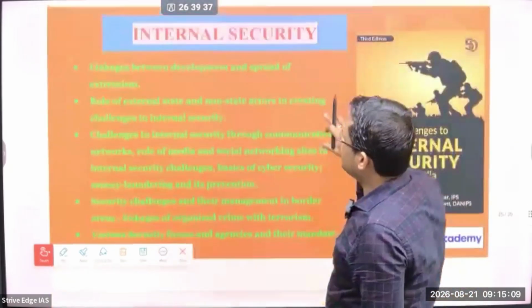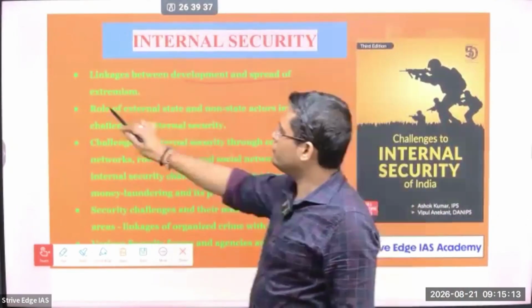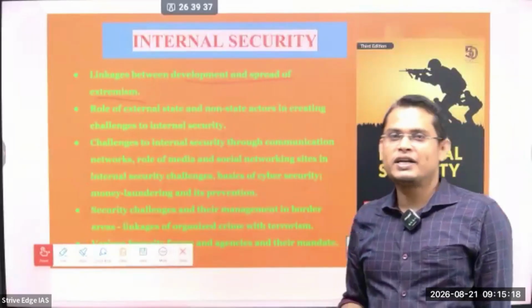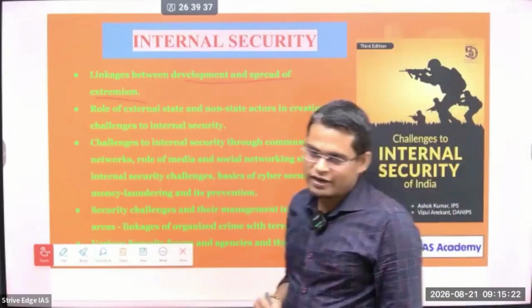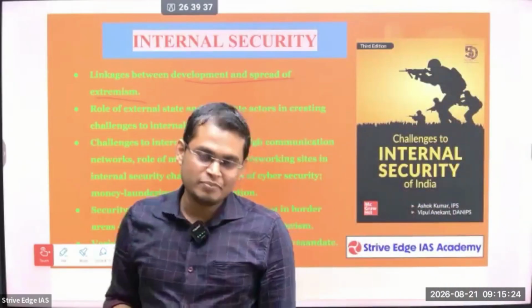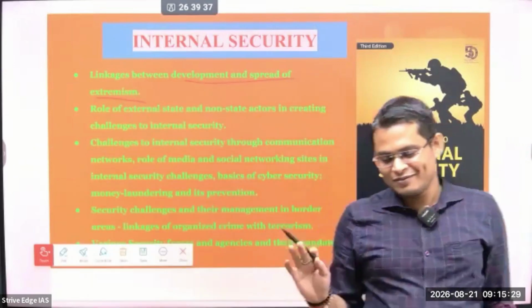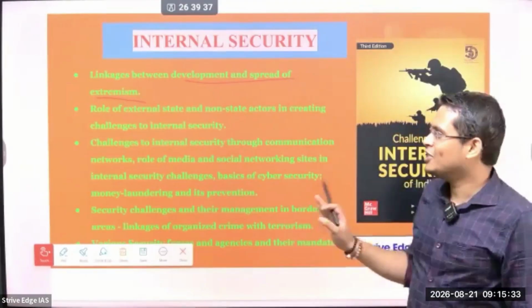So next is internal security. There is a linkage between development and the spread of extremism. Underdevelopment is a reason for spreading extremism or terrorism. For example, why is extremism located in the northeast, why is extremism in backward areas? Because development is the root. If people do not have good development and employment, they will get involved in antisocial elements.